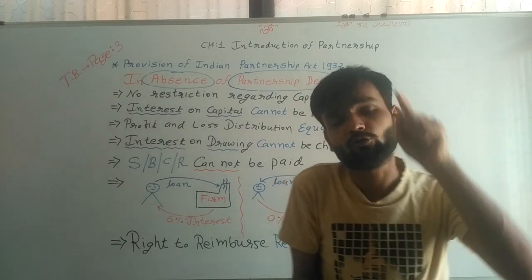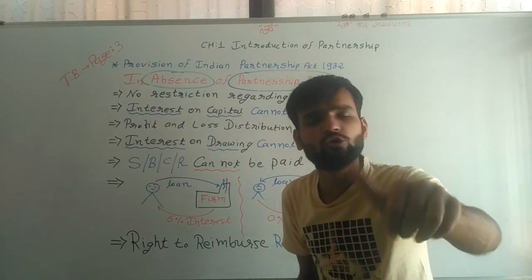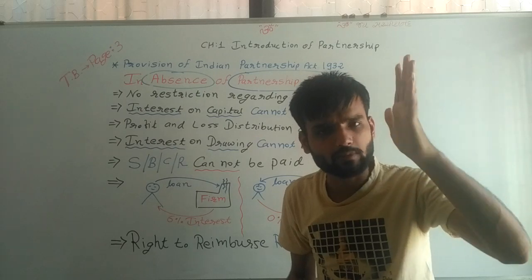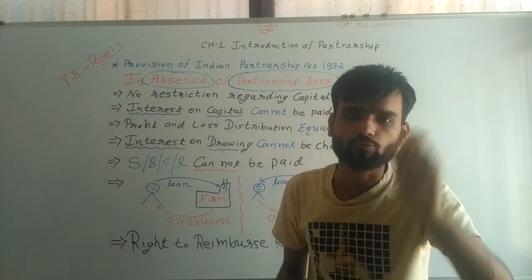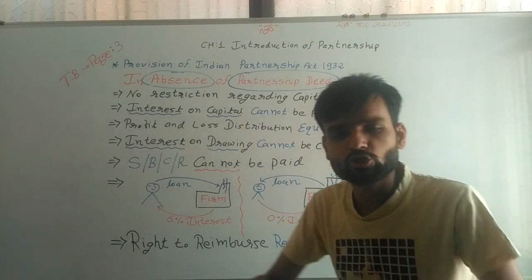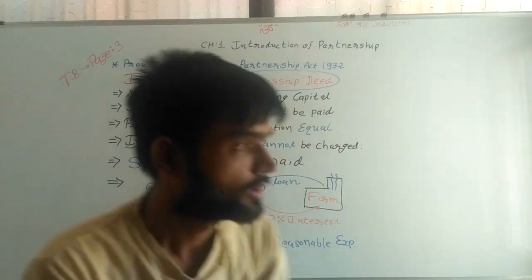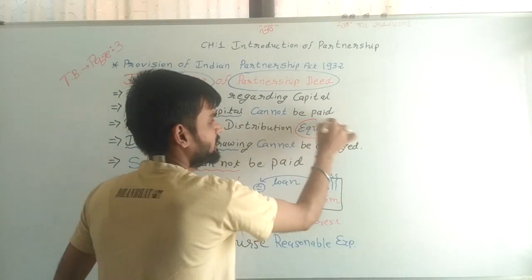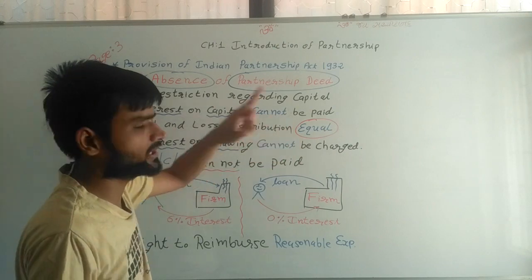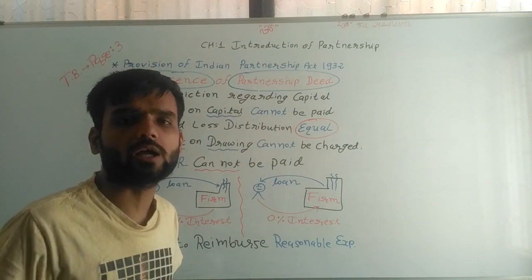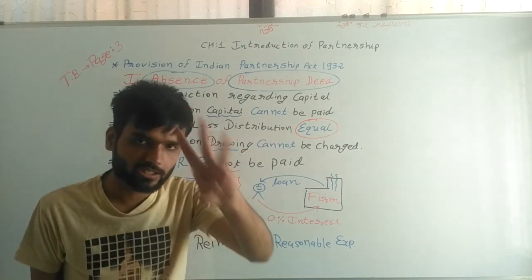If decided, then have to pay. If not decided, no need to pay as per the Partnership Act 1932. Third, the profit and loss ratio is in equal proportion. If we have not decided, then profit and loss should be equally distributed among the partners. These are the 3 points.